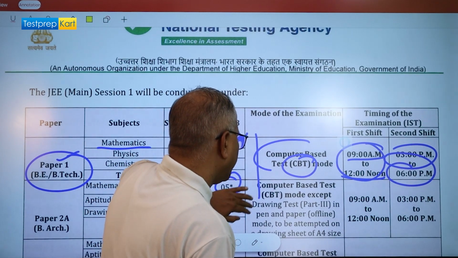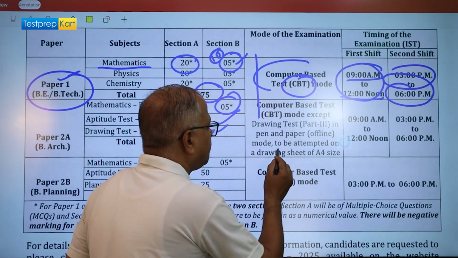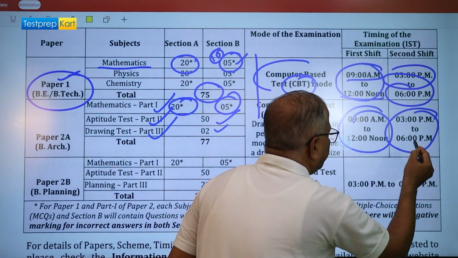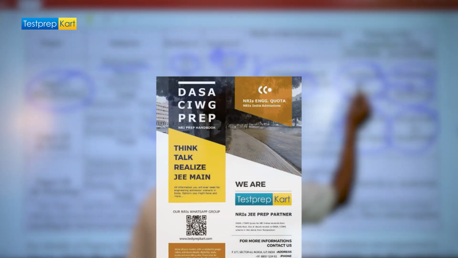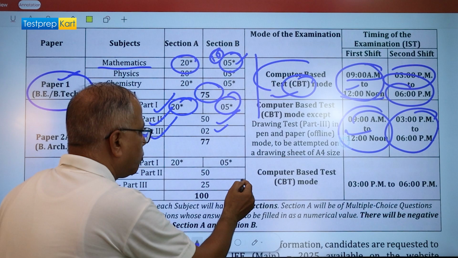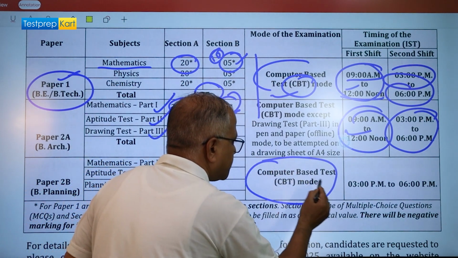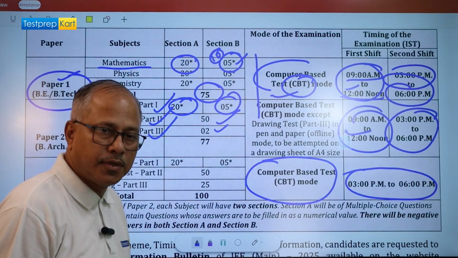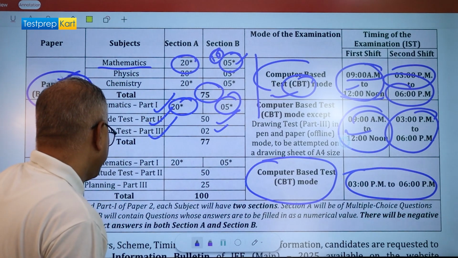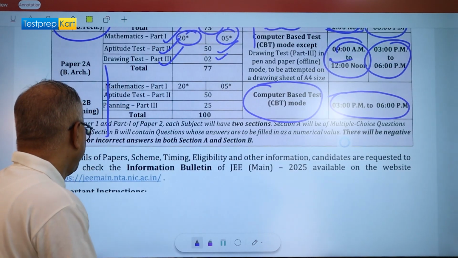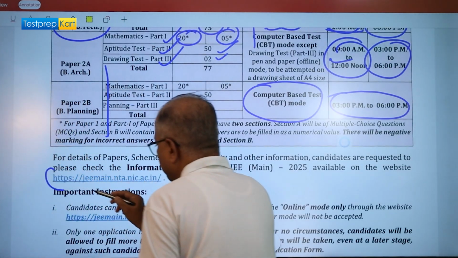Now, for the pen and paper offline test, again it is 9 a.m. to 12 noon, and the second is 3 p.m. to 6 p.m. So CBT is going to take place in the first shift and the second shift. For Paper 2, if you wish to go for computer-based test, the timing will be 3 p.m. to 6 p.m. So you have a choice of CBT as well as PBT, paper-based test.